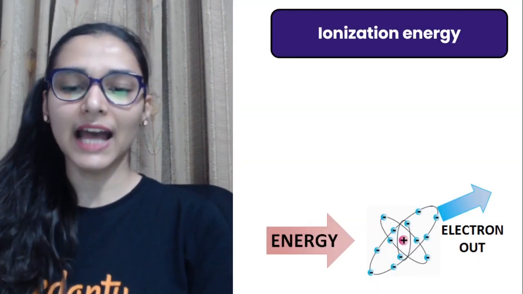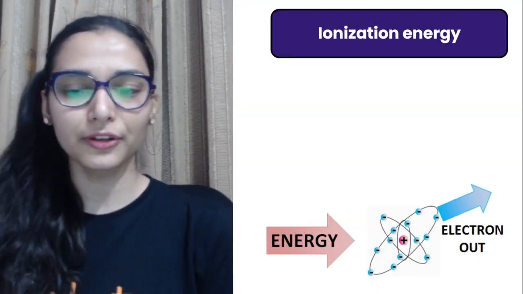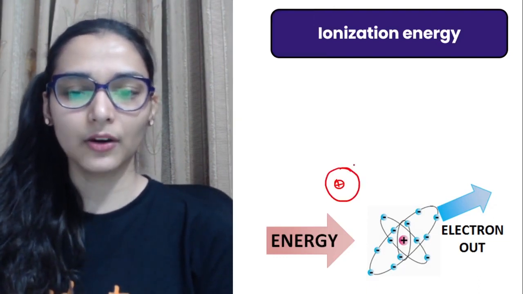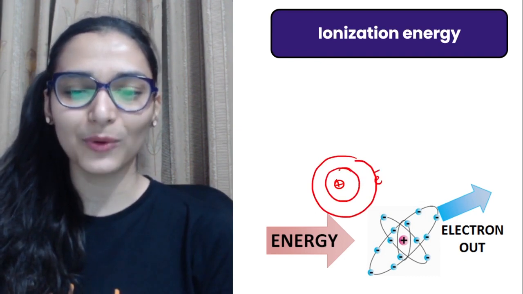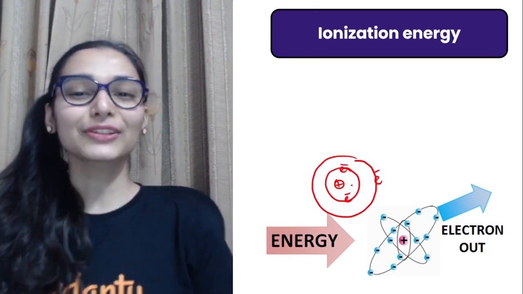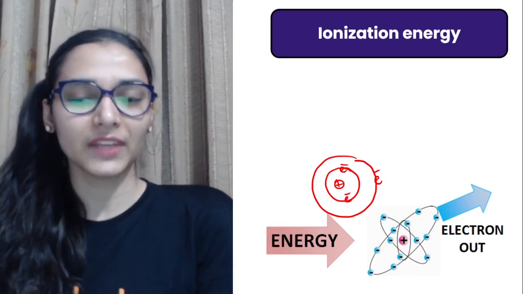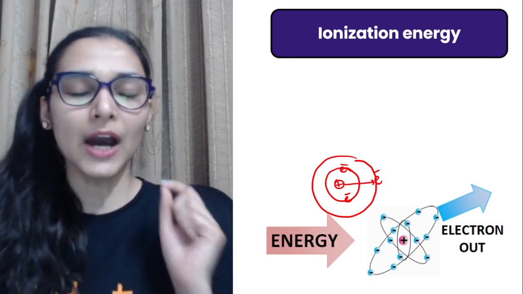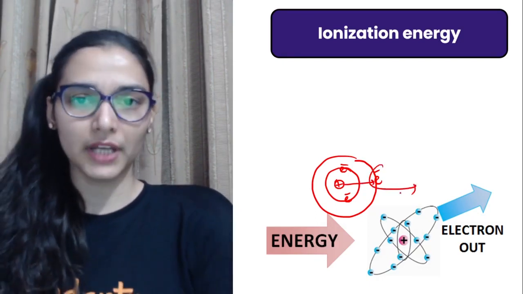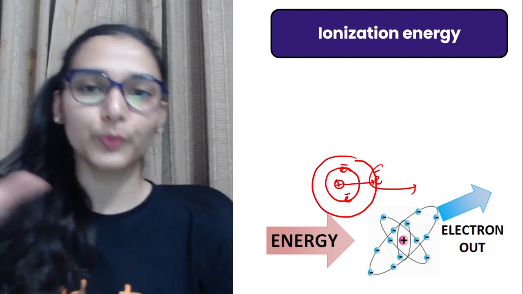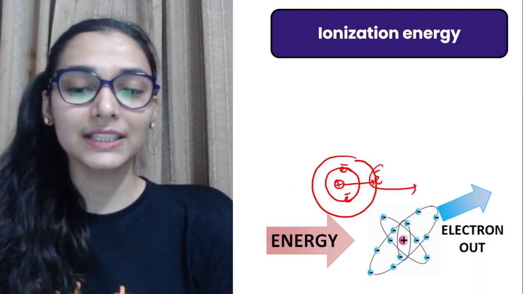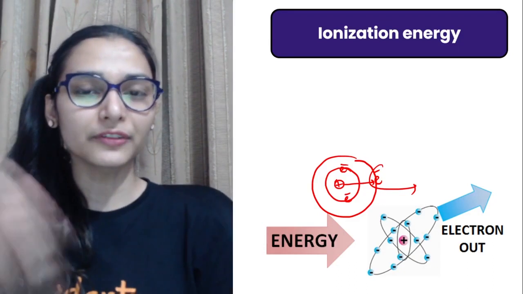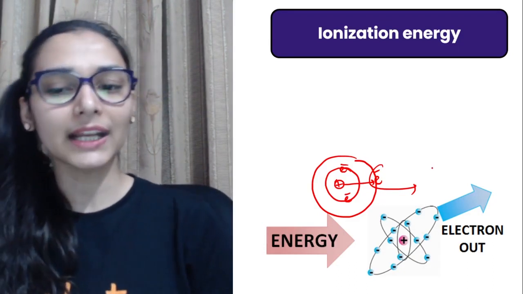The next property is the ionization energy. Now what is ionization energy? देखो, this is my nucleus, okay, and this is the valence electron. Wow, that's a nice circle. So you know that nucleus is positive center, electron has a negative charge, so nucleus is always holding electron with some force of attraction. Now let's imagine you have to remove this electron out. So अगर आपको इलेक्ट्रॉन निकालना है, you probably have to give some energy to it. Now why will this electron go when it is being attracted by the nucleus? If you give some sufficient amount of energy, then you can take out this electron.